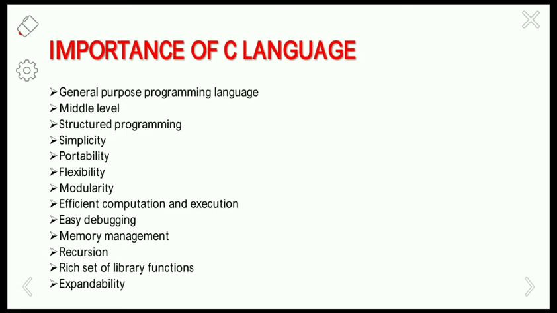Okay. So next one is a structured programming language. Using the C programming language, the programs can be easily divided into a number of modules with single entry and single exit features provided by the various control and loop statements. Okay, so here the C program is divided into multiple modules by using the functions, and it is having only single entry and exit sections with the various control and loop statements. Right. So next one is the simplicity.